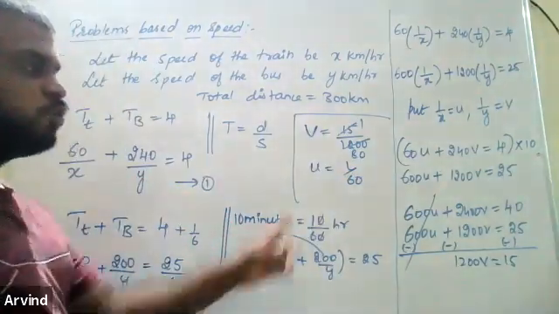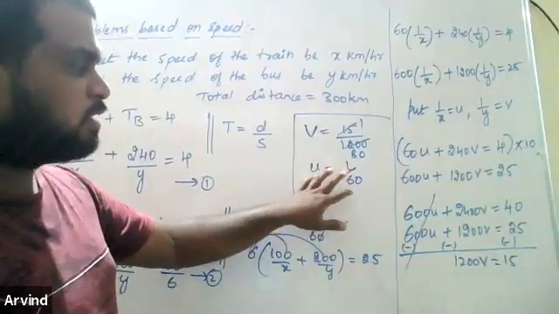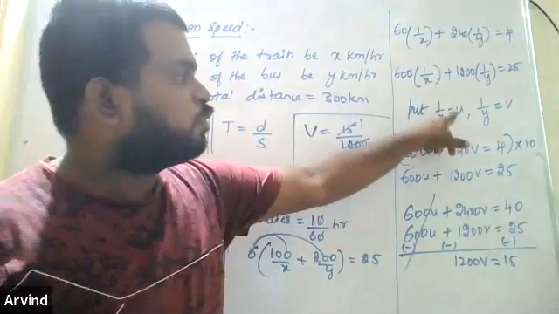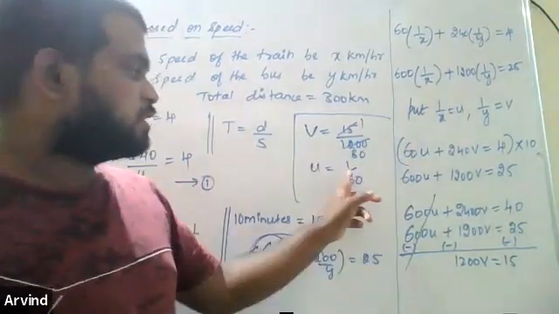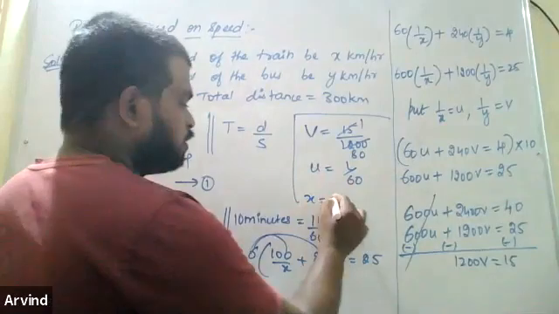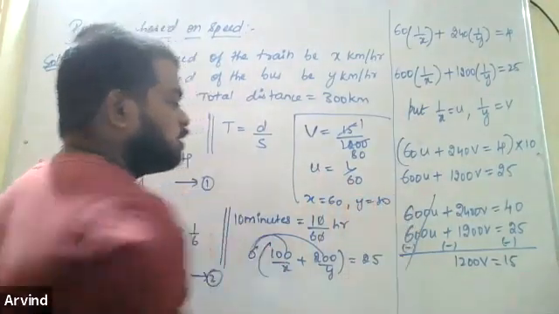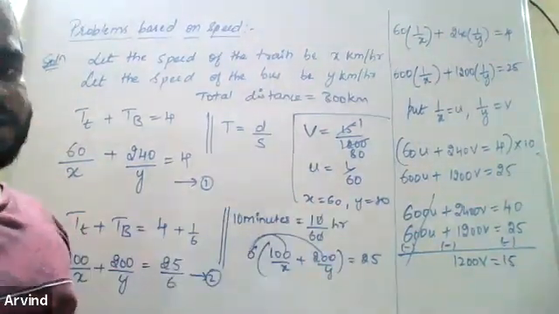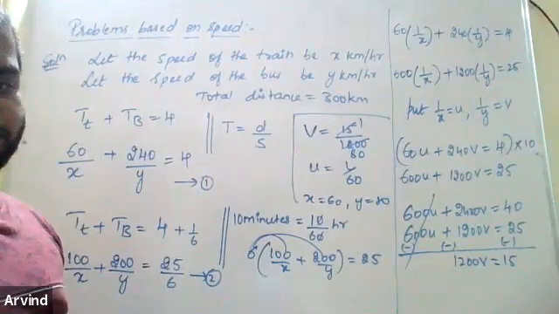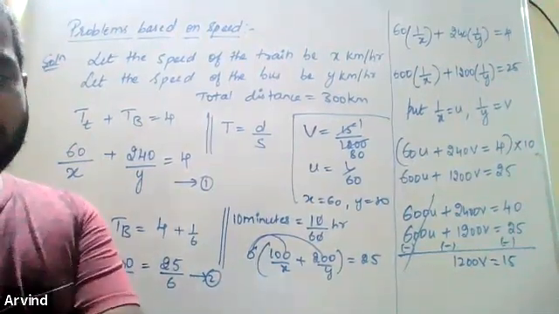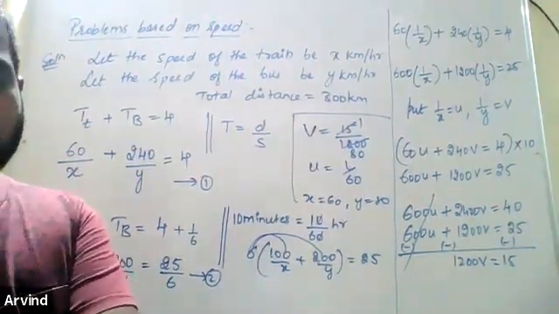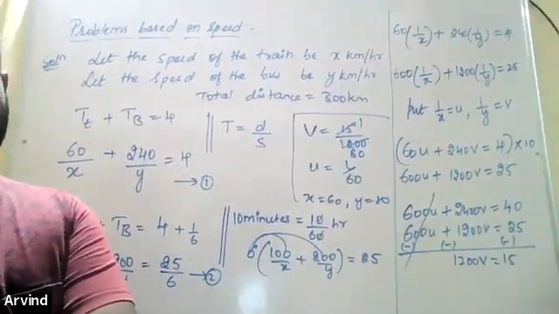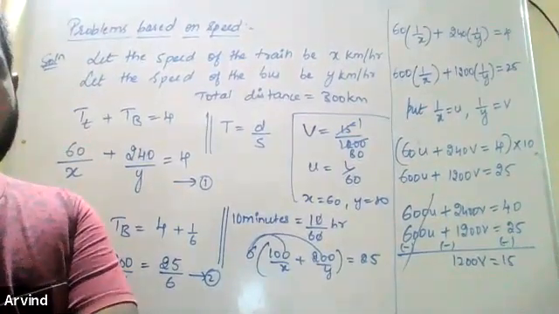So we found v, we found u. Now we have to find x. Simple. What is x? We just have to invert it, because what is u? 1 by x. If we invert u, we get x. Here 60 means x will become 60, y will become 80. The speed of the train is 60 km per hour and the speed of the bus is 80 km per hour. That's it. I hope I'm clear. I'm not confusing anyone. If there is any confusion, you can ask me. Definitely, I'll help you out. Simple, right?